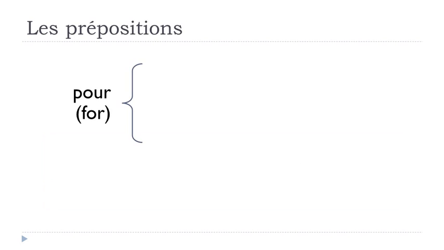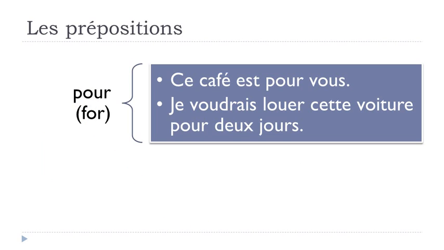And the first one that we'll see is pour, and pour means for. Okay, so we'll see two examples here. Ce café est pour vous. Okay, so ce café, this coffee, est is, pour, for, vous, you. Ce café est pour vous.